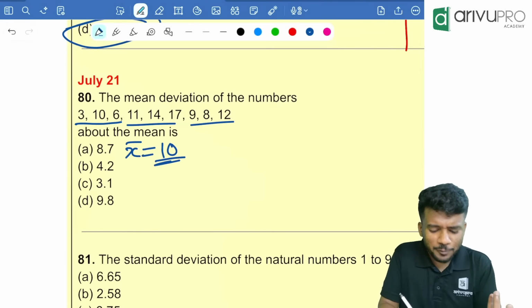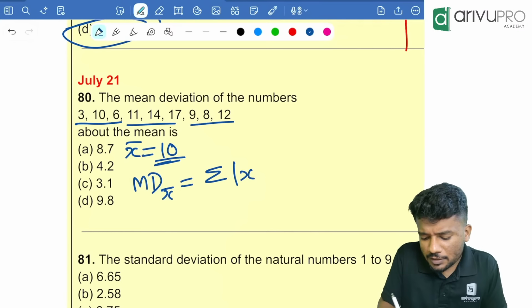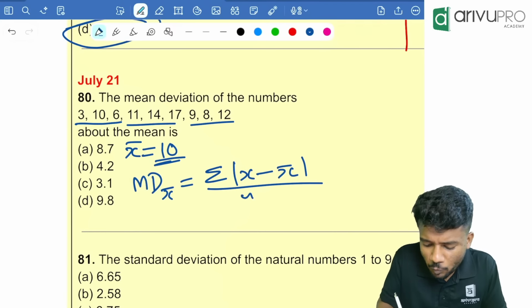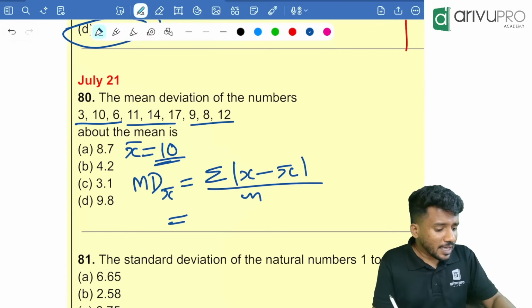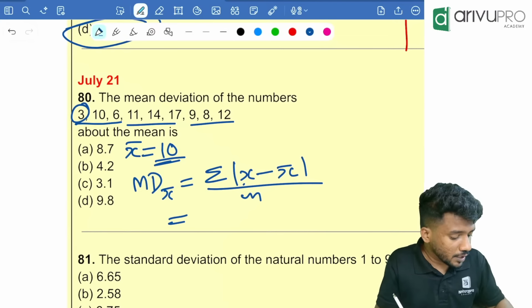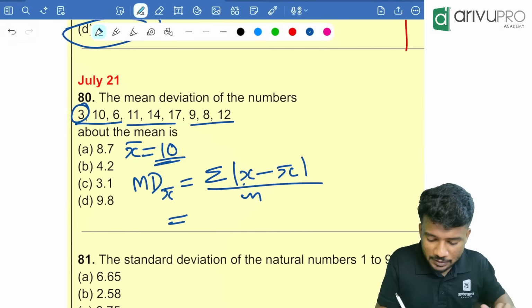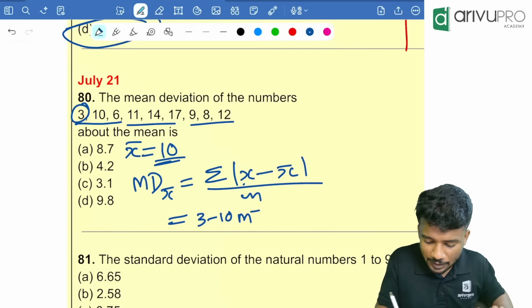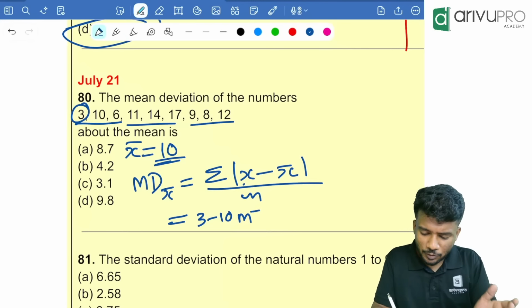Now we know how to find the mean deviation about mean. That is nothing but sigma modulus of x minus x bar divided by N. People, take your calculator and clear the memory. Then x minus x bar: 3 minus 10 M minus, then 10 minus 10 is 0, you can ignore that.